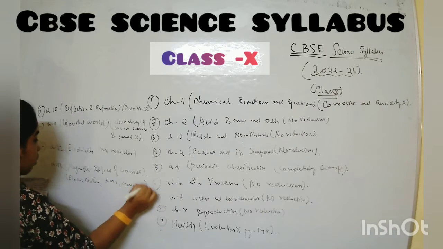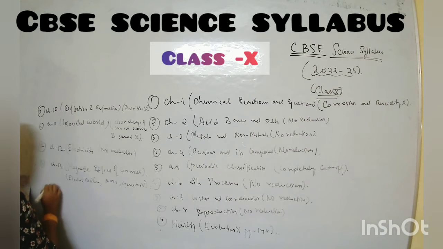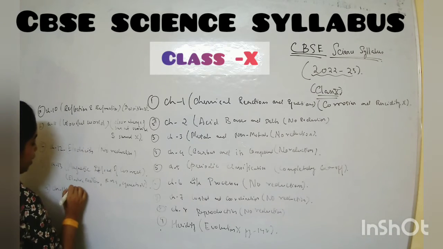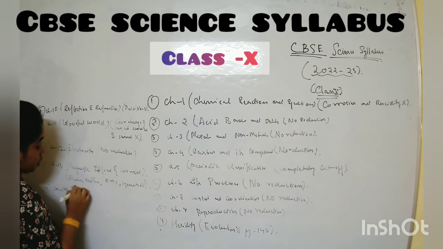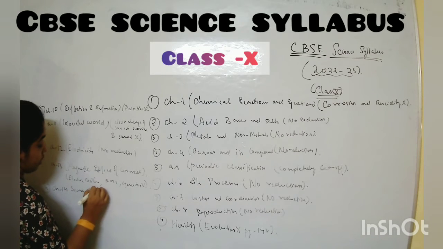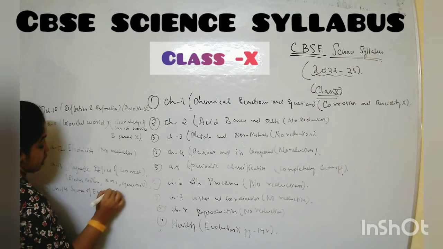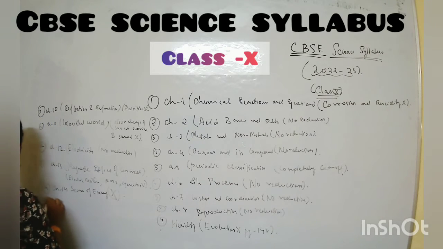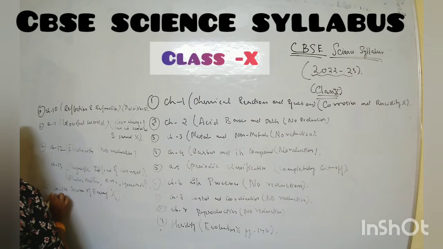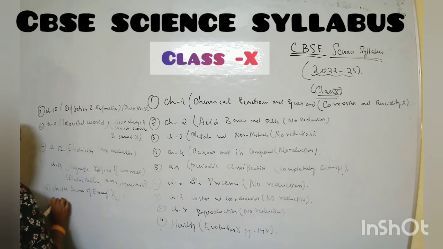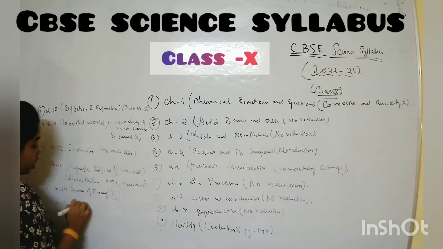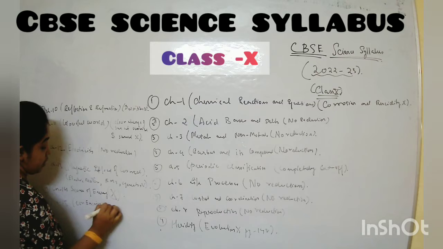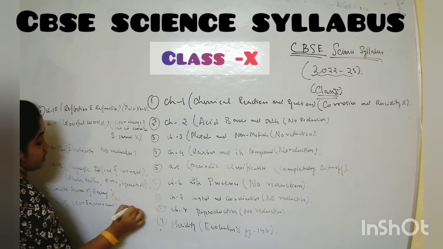These things are not there in your syllabus. Chapter number 14 is source of energy, sorry, not current. This chapter is completely not there in your syllabus. And the last chapter, chapter number 15, our environment, no reduction.